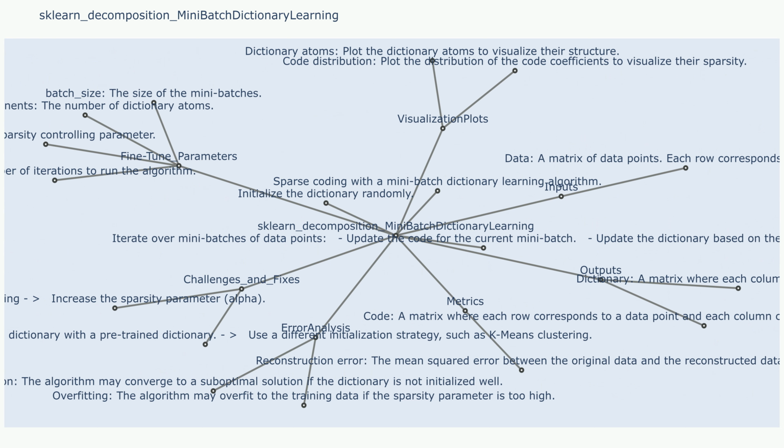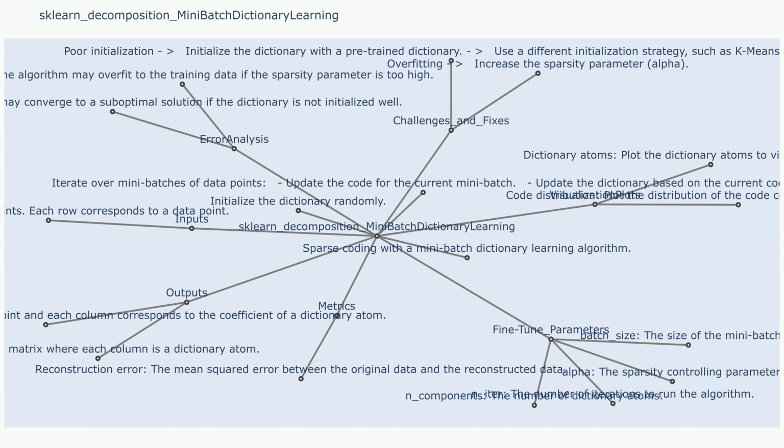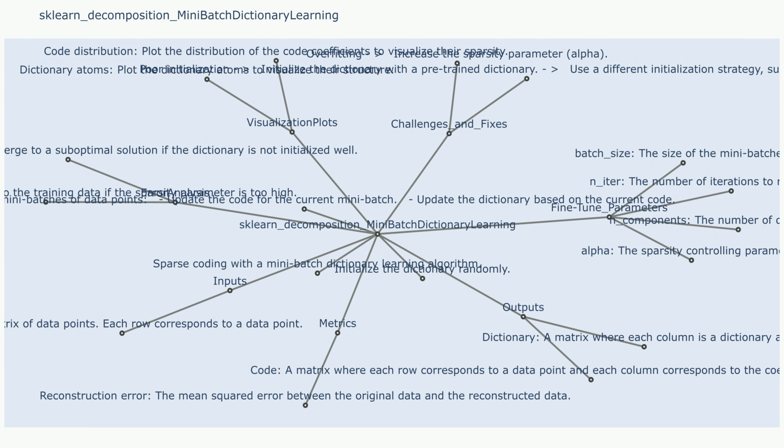Uncertainty methods. Bayesian dictionary learning, a probabilistic approach to dictionary learning where the dictionary and sparse codes are treated as random variables with prior distributions. Uncertainty can be estimated from the posterior distribution. Dropout regularization. Randomly dropping out dictionary atoms during training can introduce uncertainty and improve model robustness.